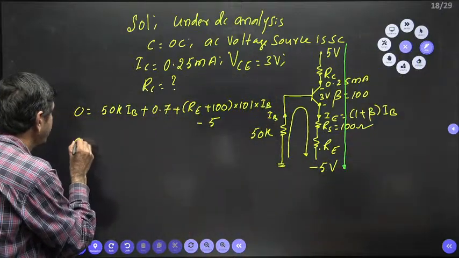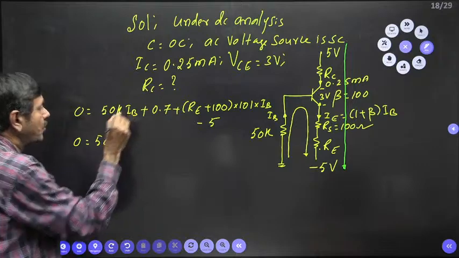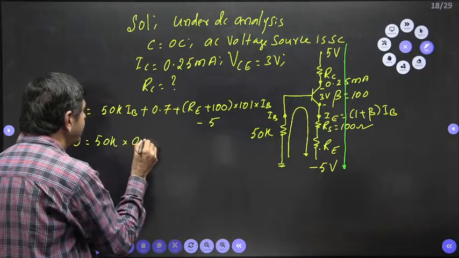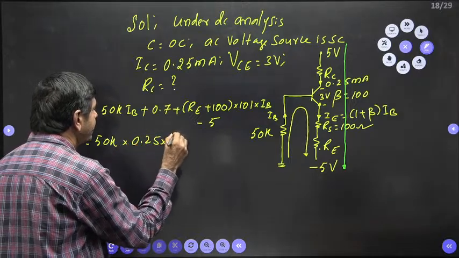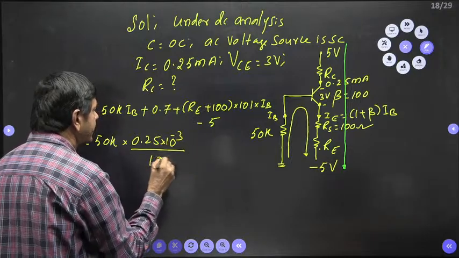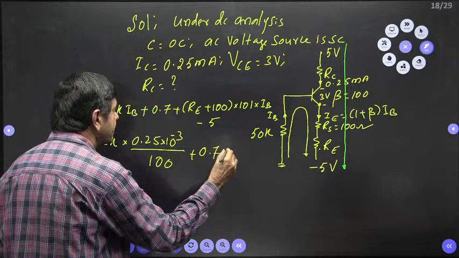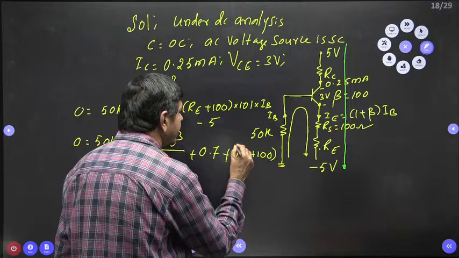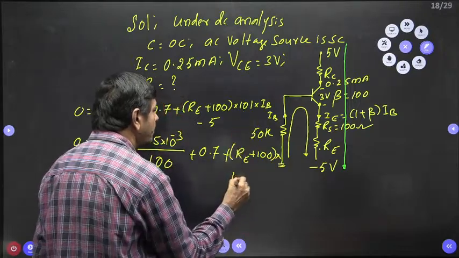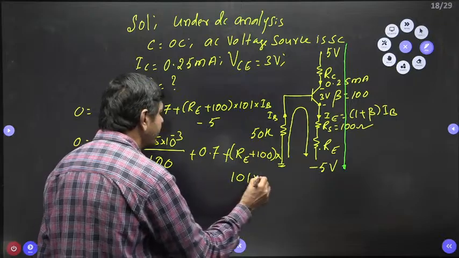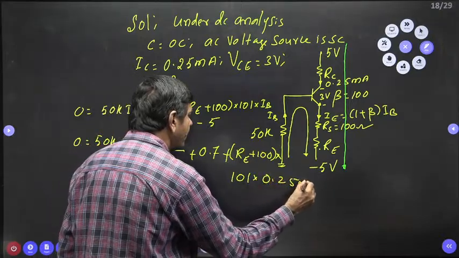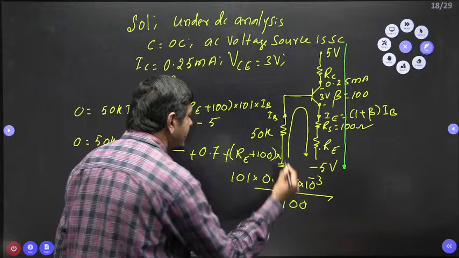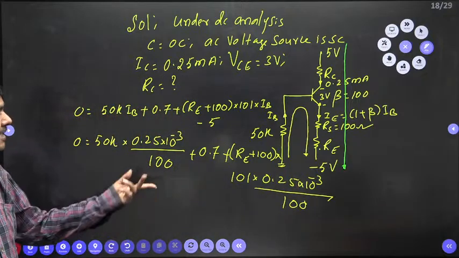So I can write 0 equals 50K into IB, where IB is IC by beta, IC is 0.25 milli divided by beta, which is 100, plus 0.7, plus RE which I want to find, plus 100, into 101 into IB. IB is IC by beta, 0.25 into 10 power minus 3 divided by 100. Wherever IB is given, I have taken IC by beta.